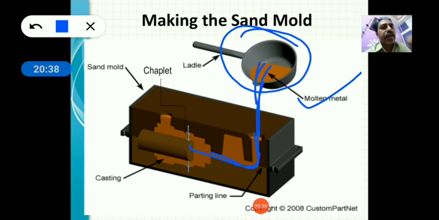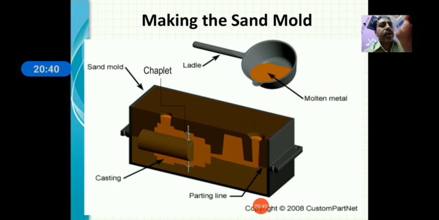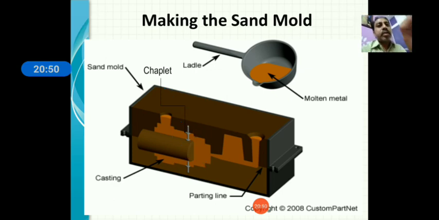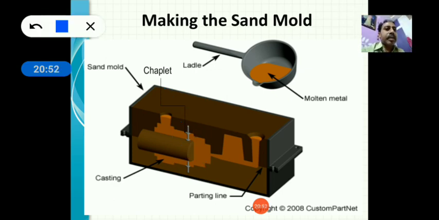Here another important thing is there. This one is called chaplets. This is a chaplet. So what is a chaplet? In this casting, this is a casting cavity, and if you require a certain hole in your product, then you must make a core. As I told you, this is your core.